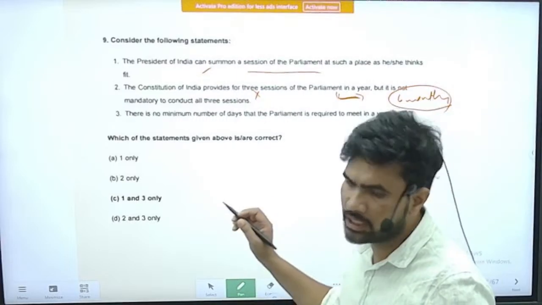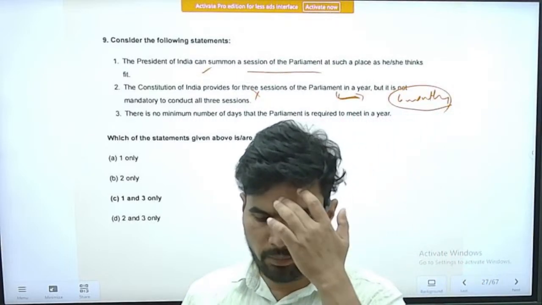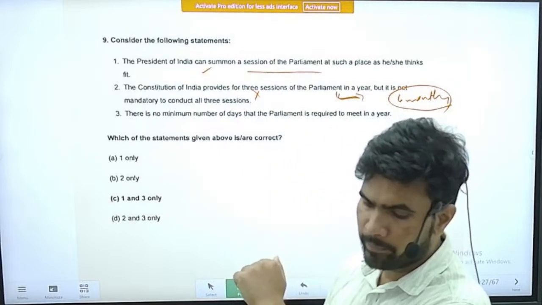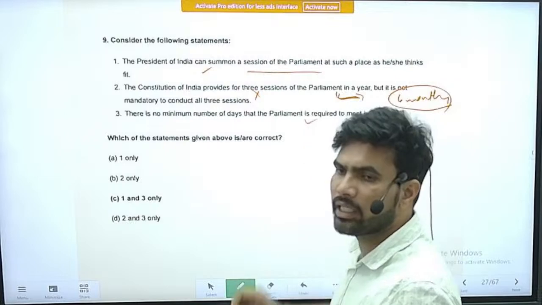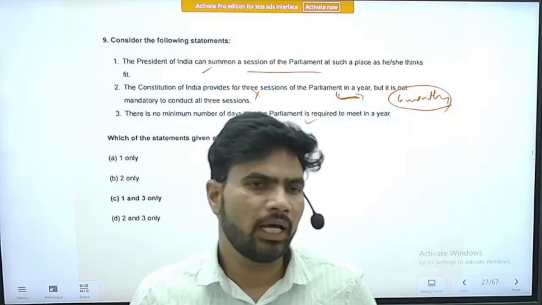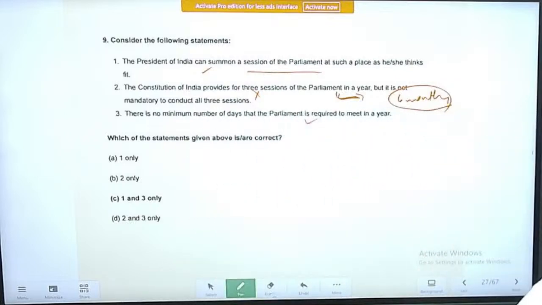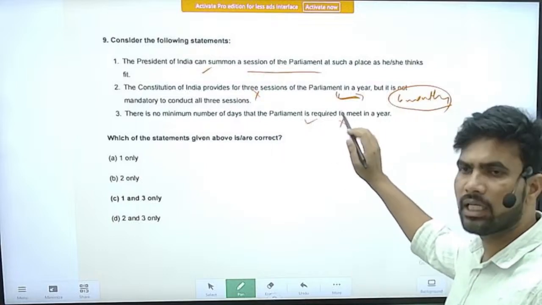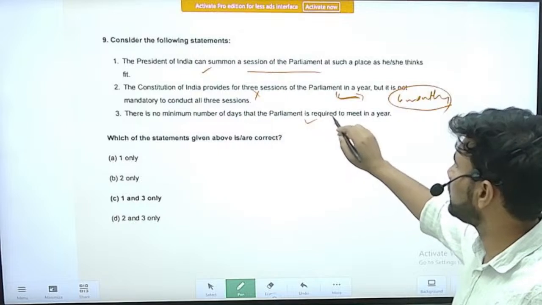Next statement, third statement is, there is no minimum number of days that Parliament is required to meet in a year. Yes, there is no explicit mention that compulsorily for these many number of days the Parliament has to sit. So this is a correct statement.